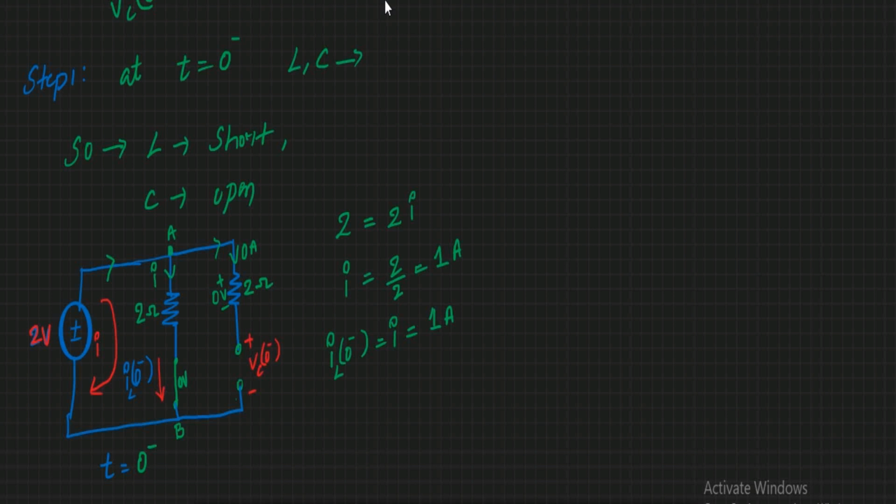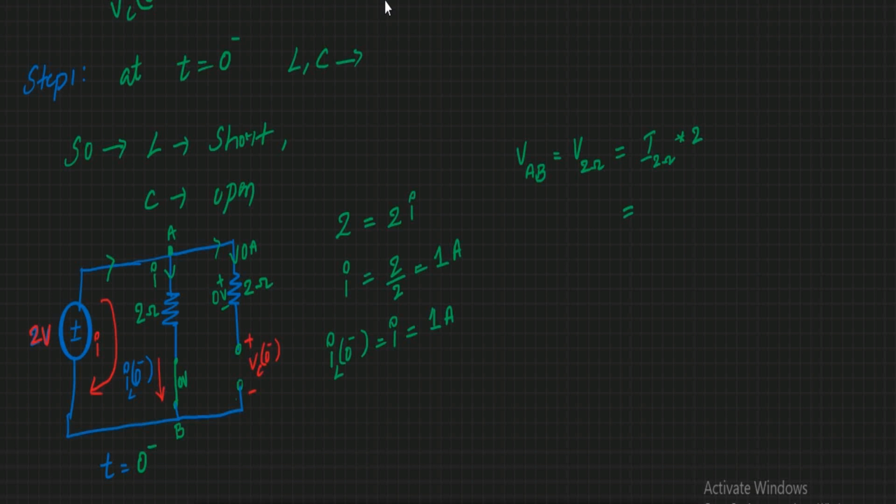So VAB is equal to the voltage across your 2 ohms only, because the other part is 0 volts. The voltage across the 2 ohms is the current through the 2 ohms multiplied by 2. What is the current through the 2 ohms?